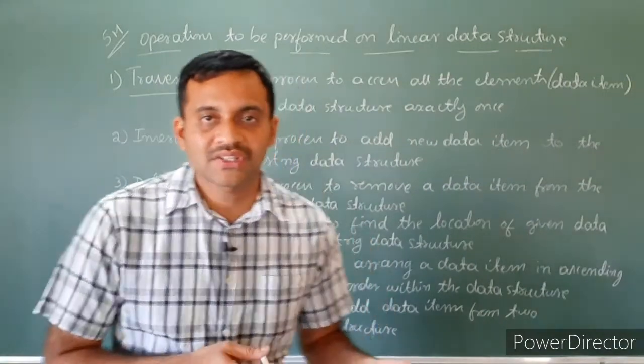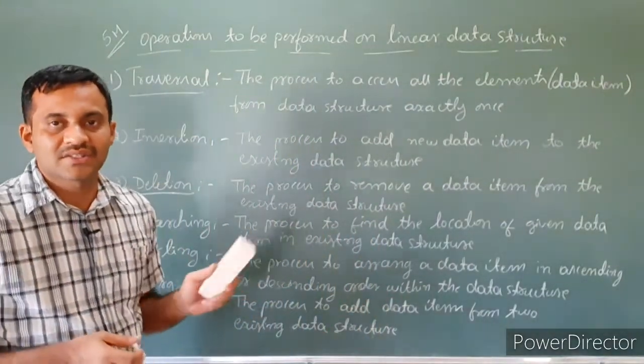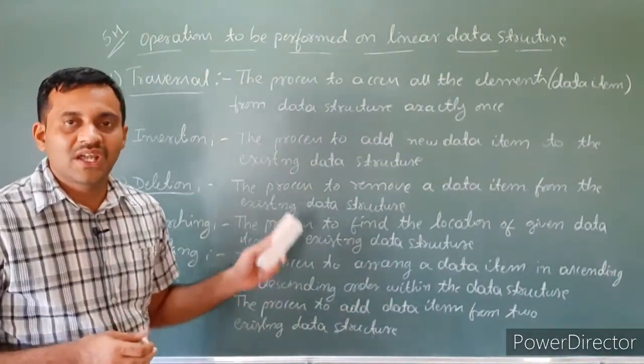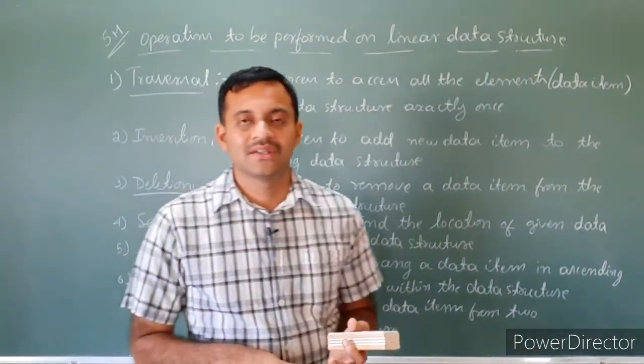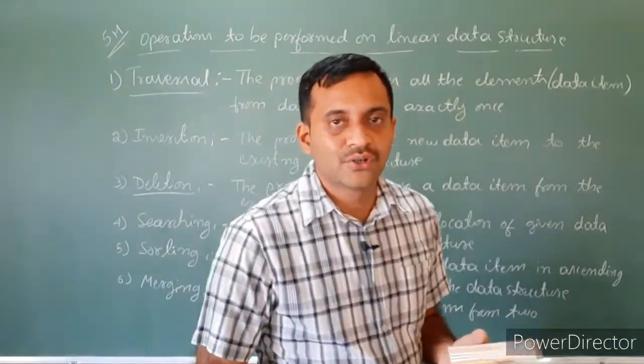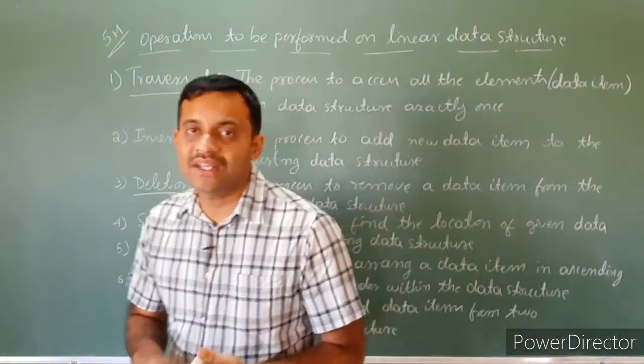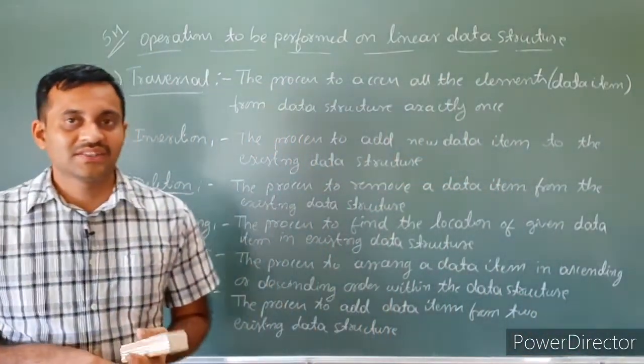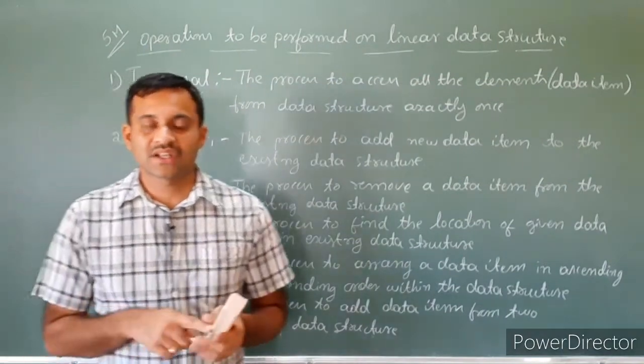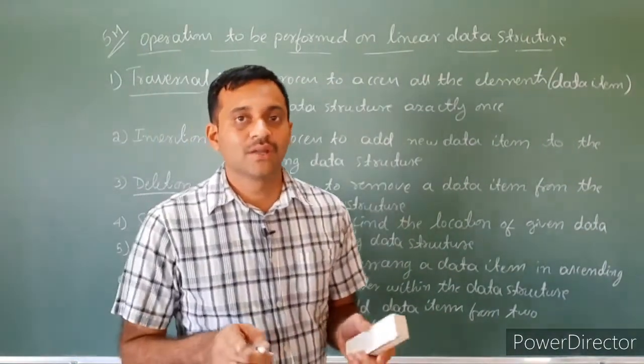So these are the operations on linear data structure. We have to perform the same operations on array, stack, queue and linked list, because these four belong to linear data structure. Then these are the non-primitive data structures. All linear data structures are non-primitive.